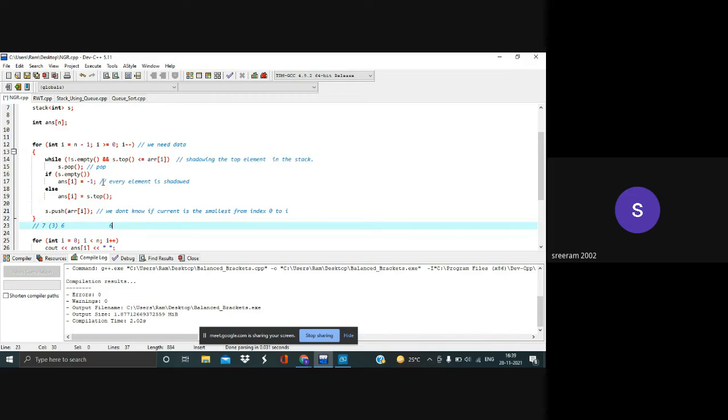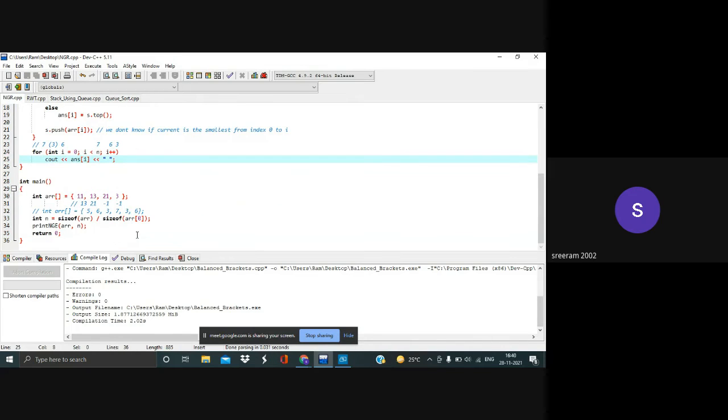So we'll be pushing every element into the stack. We'll only be popping out if it is overshadowed by some building. In this case, both 6 and 3 can be overshadowed by building 7, so only in this case we'll be popping them out. Finally, I'll be printing my answer array.